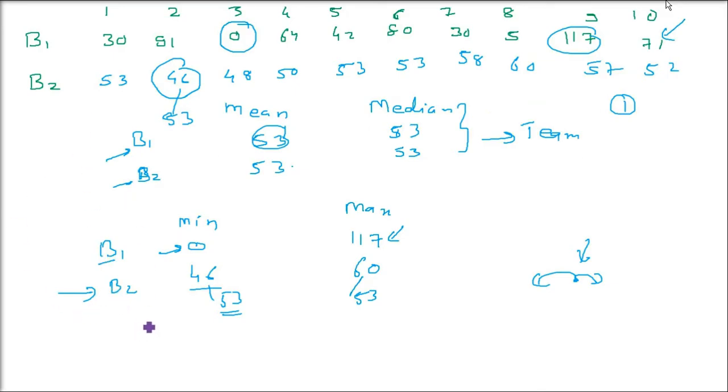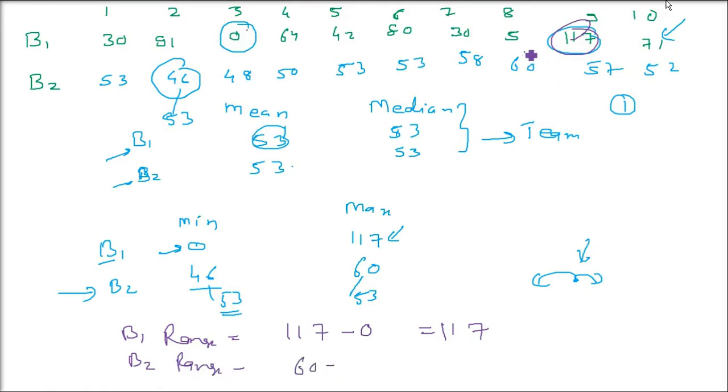We already have an example. We talked about two batsmen. What is the range? The maximum is 117, the minimum is 0. So the range of batsman 1 is 117 minus 0, that is 117. And what is the range of B2? Highest is 60. He scored highest 60 and lowest he scored 46. What is the difference? 14.